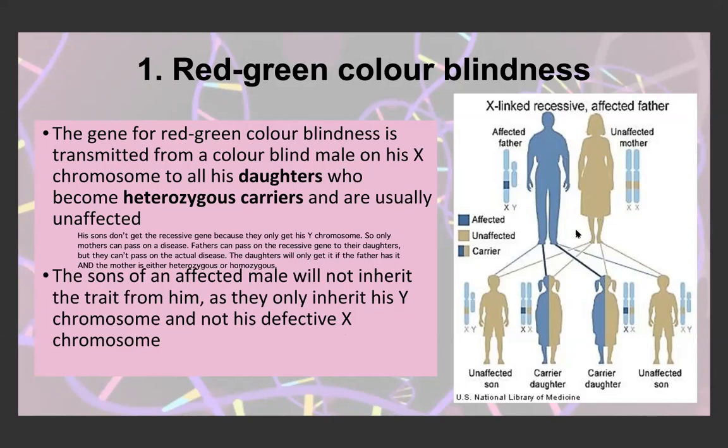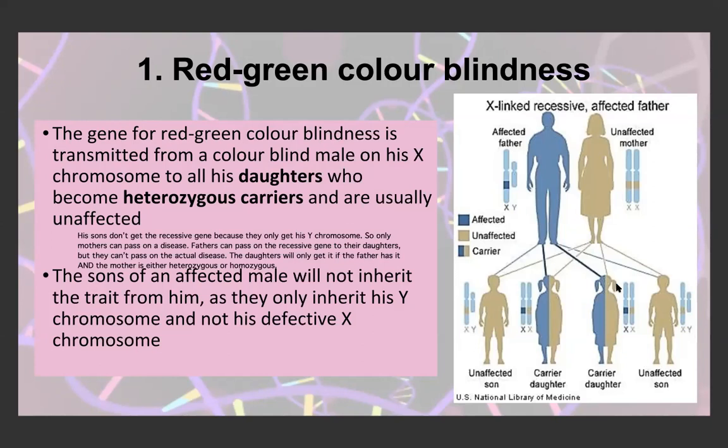So we can see that if we look at an unaffected mother and an affected father, the mother has 2 dominant alleles, whereas the father has only 1 allele, which is recessive. For their children, they have 4 possibilities. The first possibility is a son that doesn't have color blindness because he received his father's Y chromosome and his mother's unaffected X chromosome. They can also produce an unaffected son with his father's Y chromosome and his mother's other X chromosome, but because she's homozygous dominant, the other chromosome is also dominant, so their son also won't have the disease.